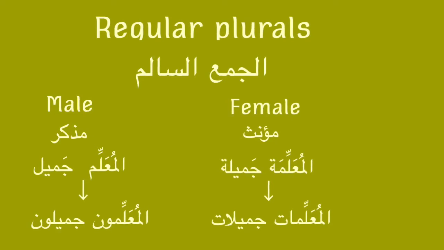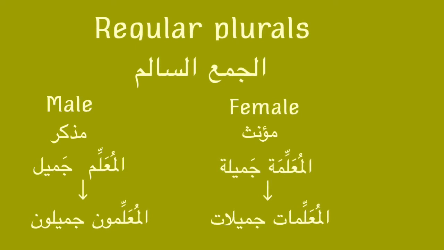Now, also, sometimes we add ya wa noon, so it can be al-muallimin instead of al-muallimun. But here in this case, since it's a subject in the sentence, then we add un. But if it was an object in the middle maybe of the sentence, it will be al-muallimin.